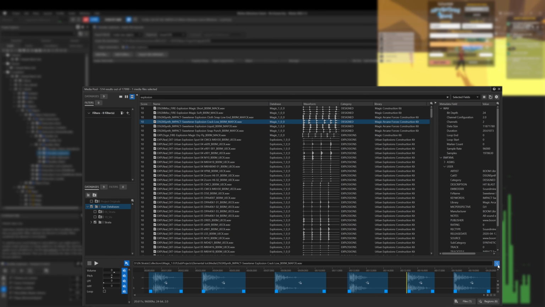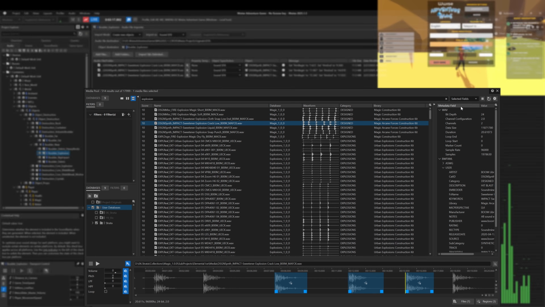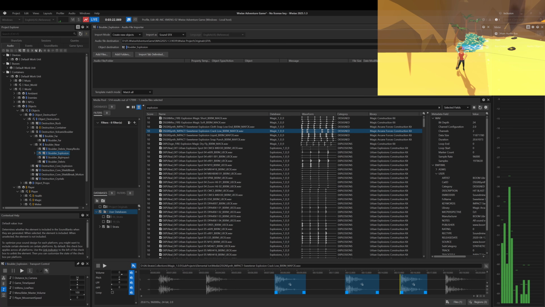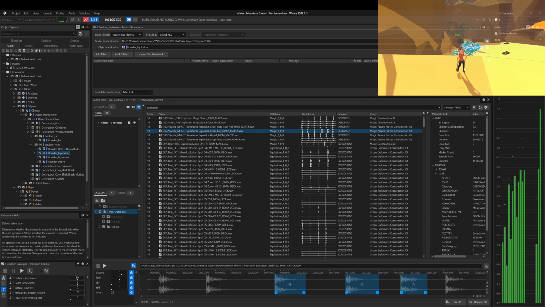For the search results, regions can be automatically detected and selected, or we can manually choose multiple regions. Using the Region button, regions can be imported into the project all at once. Thanks to Live Edit, the new sounds are updated in-game immediately without generating sound banks.